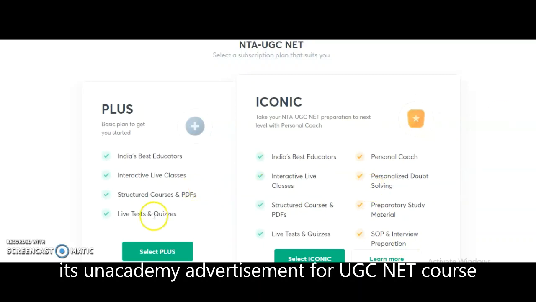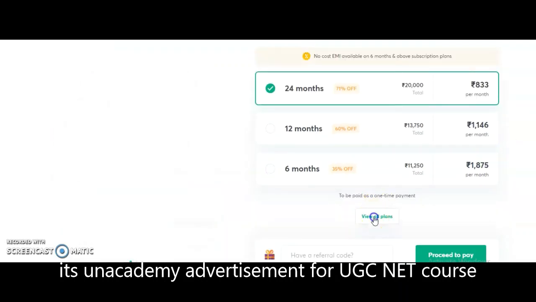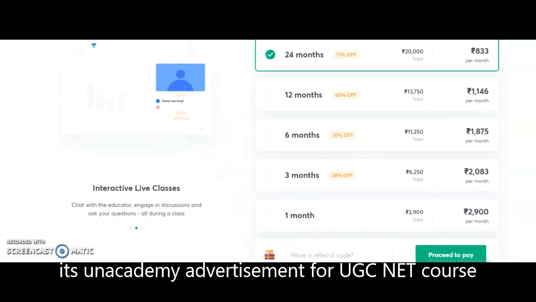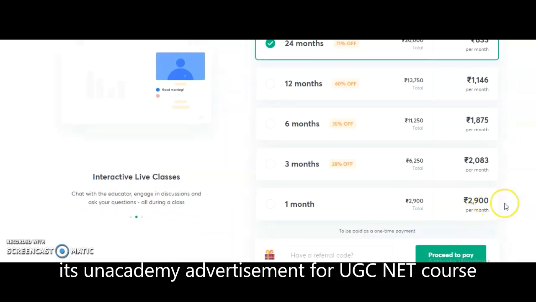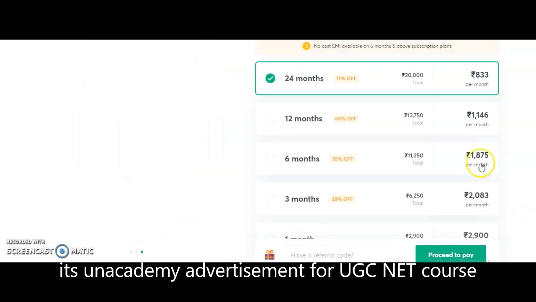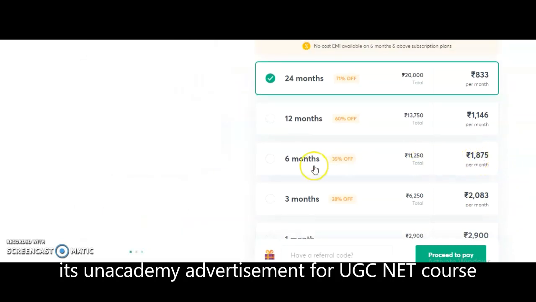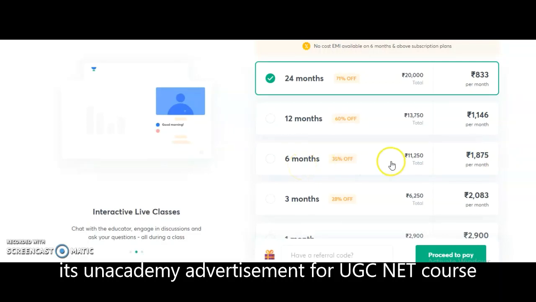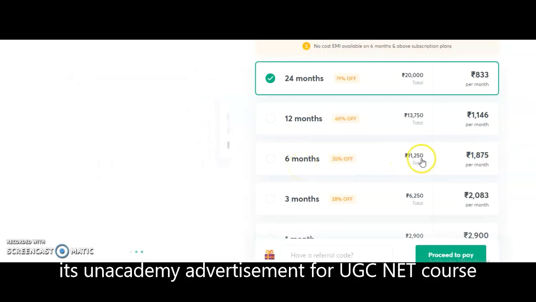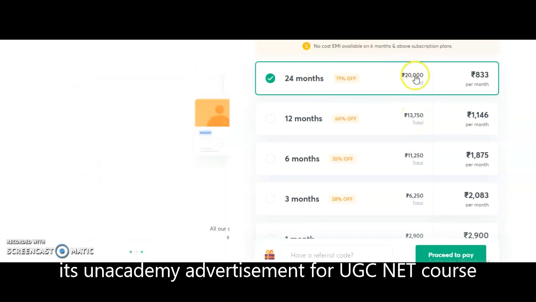While coming to the plus subscriptions, we will see the different plans here. You may check the different plans, guys. For 1 month 2,900, and for 3 months 2,823, and for 6 months. These are the charges for 1 month, and if you want the 6-month subscription plan, you have to pay 11,250, and for 12 months 13,750, and for 24 months 20,000.